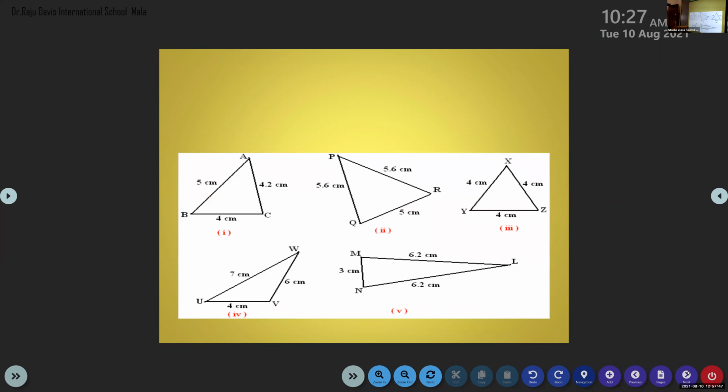Okay, children, look here. This fourth figure, no? Yes. Looking at the shape, can you identify what type of triangle it is? Good, very good. Obtuse angle, right? Yes, ma'am. But it has another speciality.